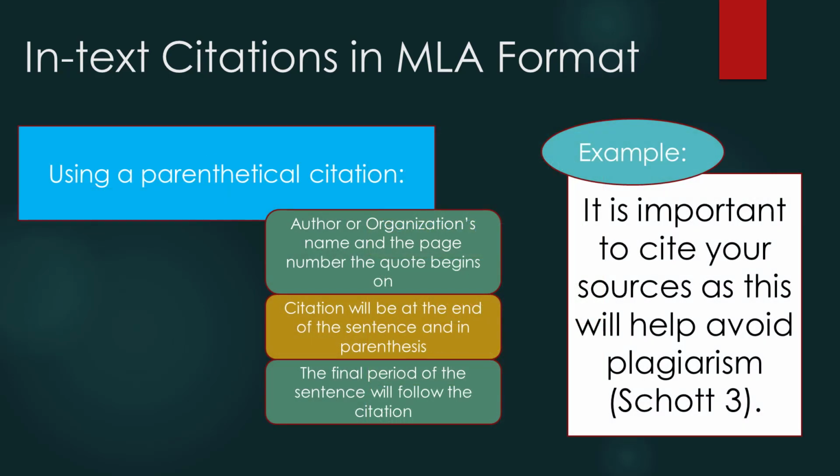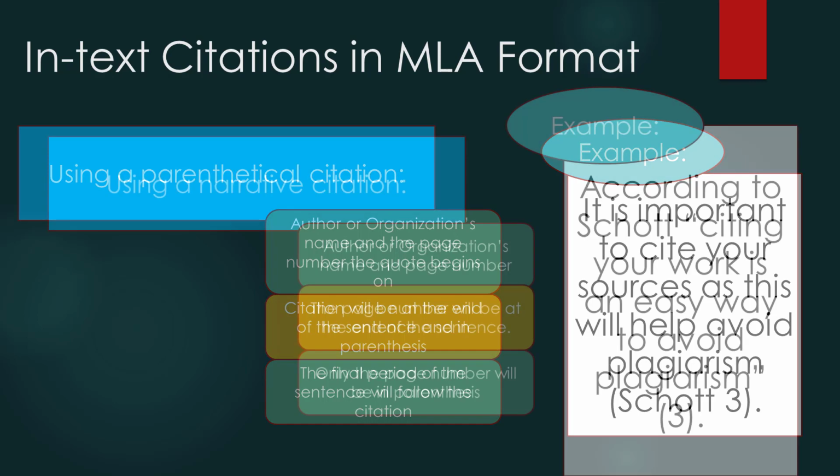Now, there are two ways you can cite a source in your paper. The first method is called a parenthetical citation, because your in-text citation is at the end of the sentence and will be enclosed in parentheses. Inside the parentheses, you will list the author and page number. Note that the final period of your sentence will follow the citation, even if you end with a quote.